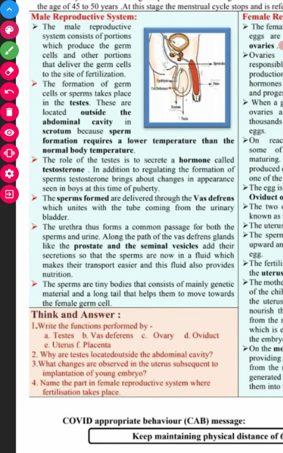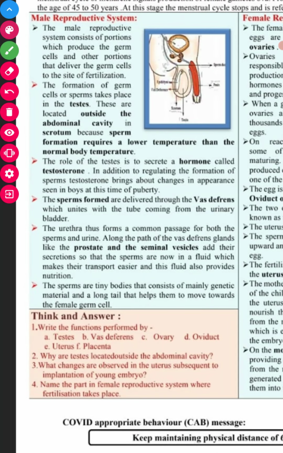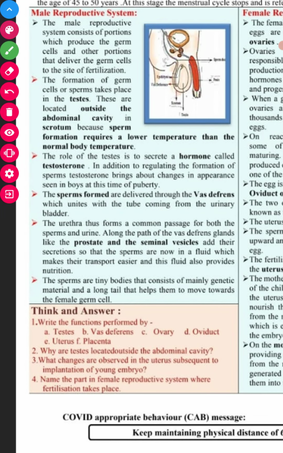First question we have: write the function of testes and vasa deferentia. See, the function of testes is the formation of germ cells, and it also produces the hormone called testosterone.